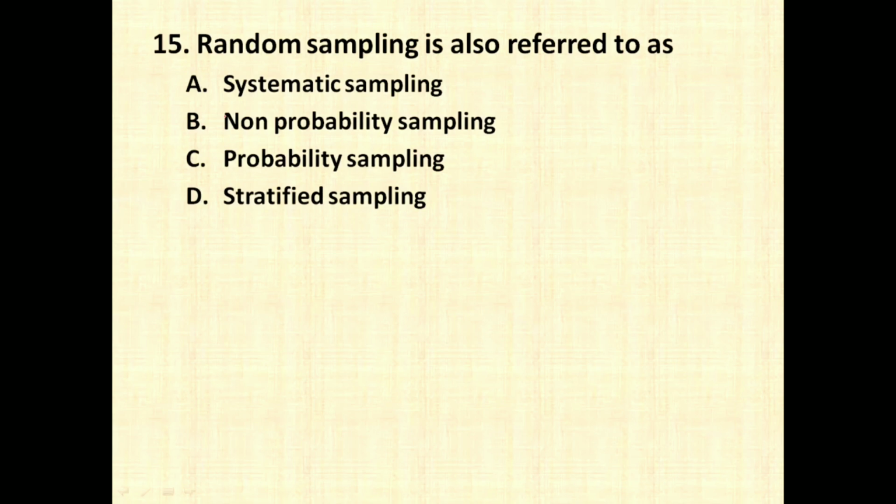Random sampling is also referred to as systematic sampling, non-probability sampling, probability sampling, stratified sampling. So random sampling is also called as probability sampling, because here all the samples have an equal chance of getting selected. The best example of random sampling can be the lottery method, where everybody has an equal chance to win a lottery.